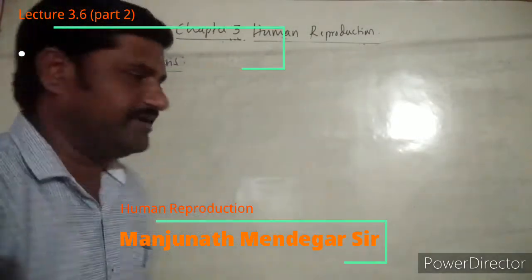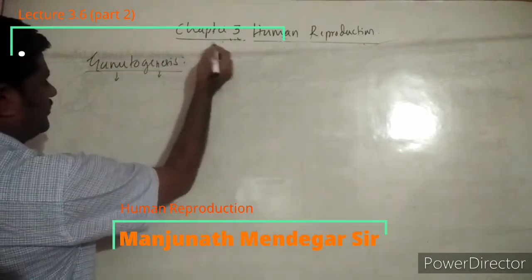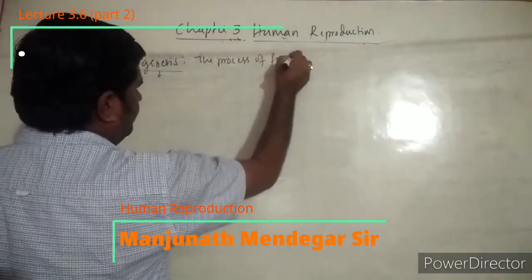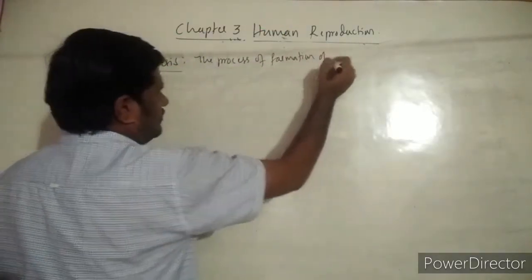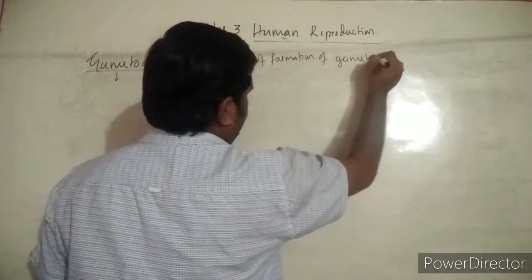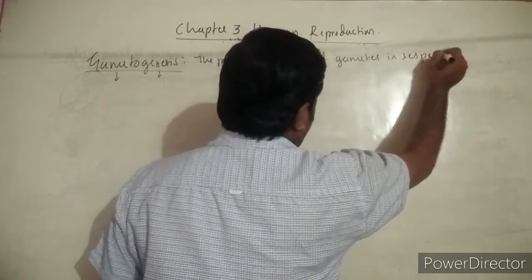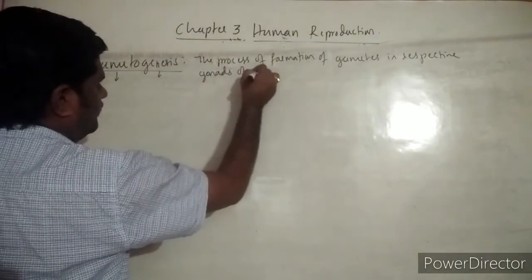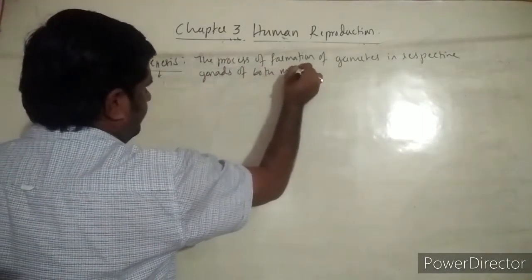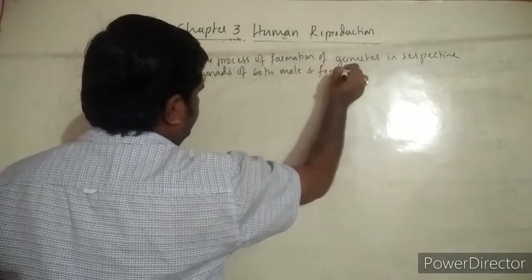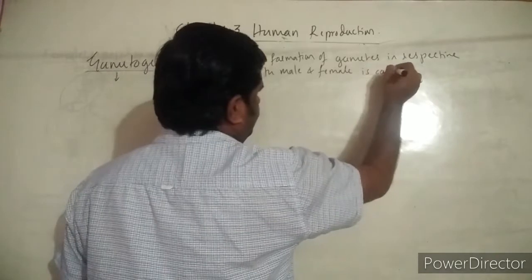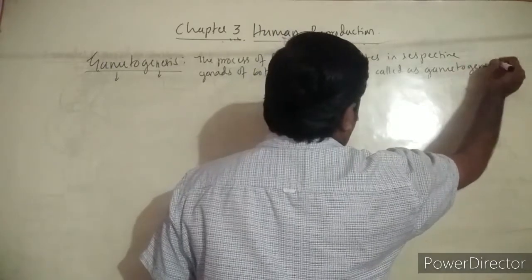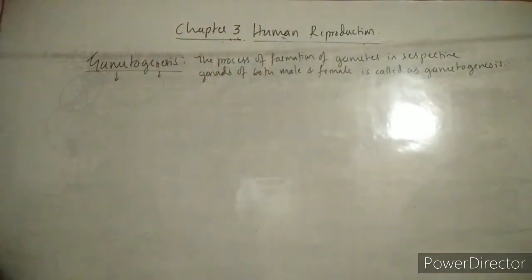The production or the formation of the gametes itself is called gametogenesis. And the definition I am going to write over here: the process of formation of gametes in respective gonads of both male and female is called as gametogenesis. This is the definition of gametogenesis.